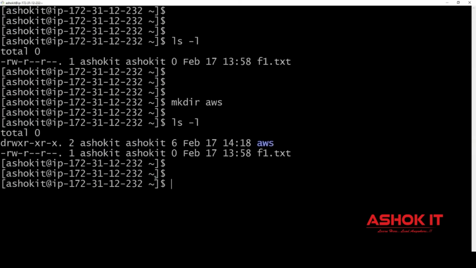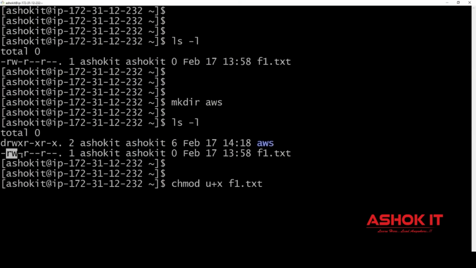Now I want to give execute permission for the user. The user does not have execute permission. How to give it? We can use the command chmod u+x f1.txt. For the user, add execute permission on f1.txt: u means user, plus means add, x means execute.